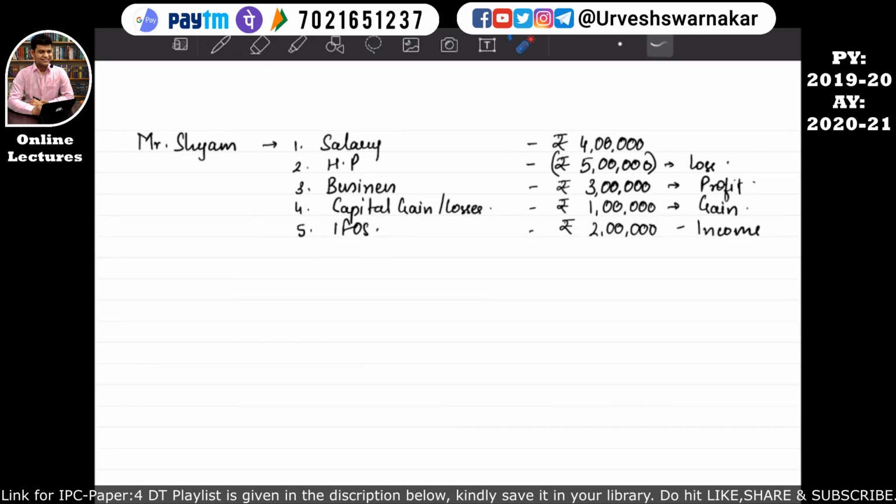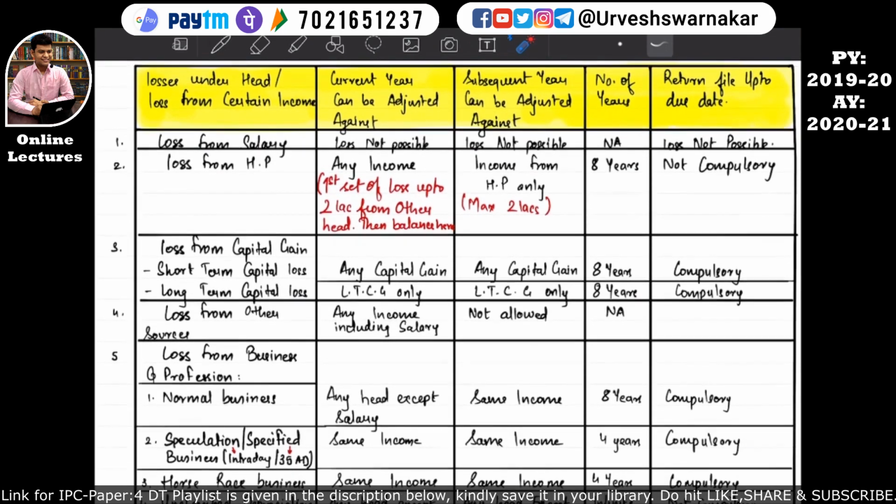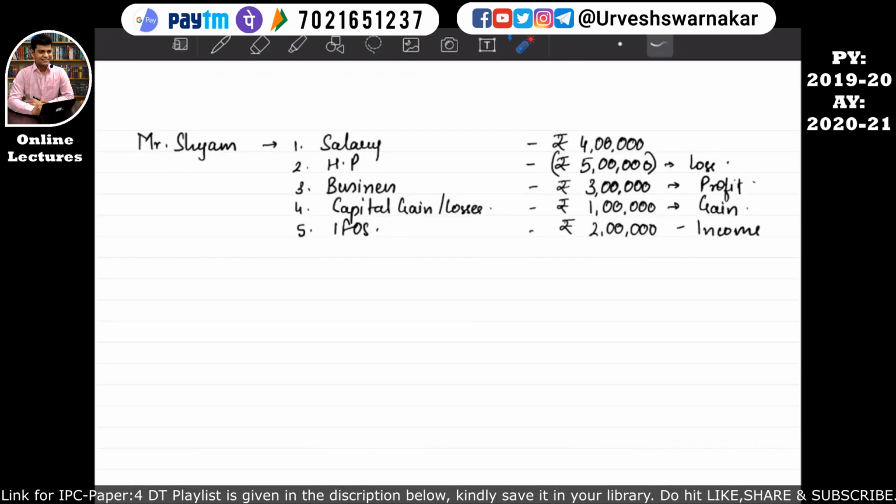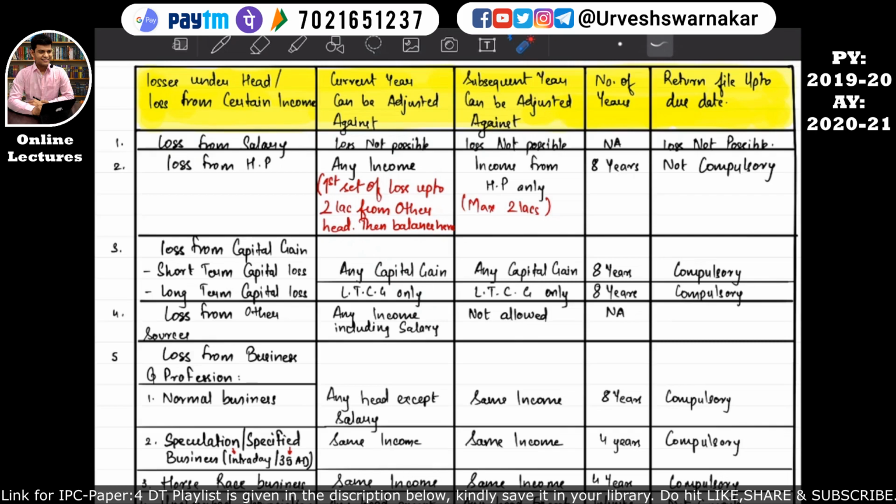So how can we set it off? That's what is given here in the notes. We need to understand the notes, then we'll come back to our example. At that time you will understand how to do that. So we'll keep the example as it is and we'll come back to our notes. We'll understand the provisions of this chapter first.